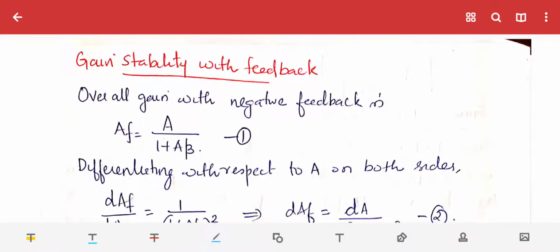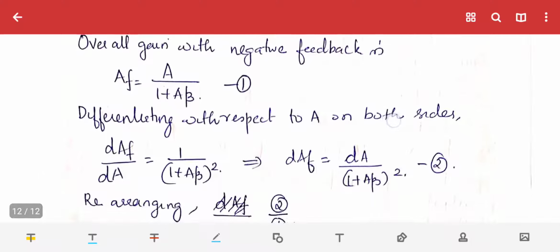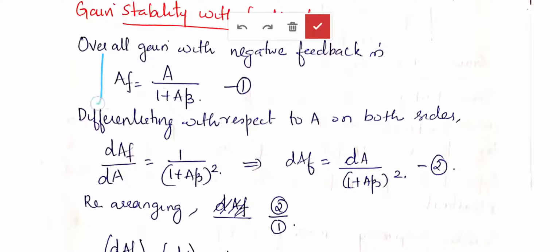Next is gain stability with feedback. We told that negative feedback desensitizes the gain, or the stability of the gain is increased. How that happens will be explained here. We know the overall gain with negative feedback is AF equal to A by 1 plus A beta. Now we will see what dAF by dA is, that means the rate of change. We will differentiate AF with respect to A.